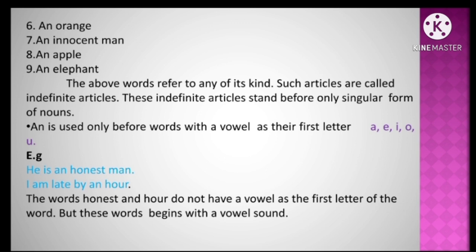Example, he is an honest man. I am late by an hour. The words honest and hour do not have a vowel as the first letter of the word, but these words begin with a vowel sound. Remember, these words begin with the vowel sound. That's why we write an before the honest man and an honest man and an hour.